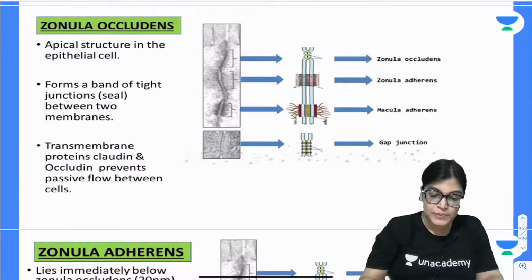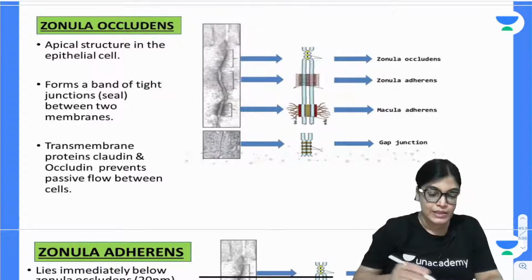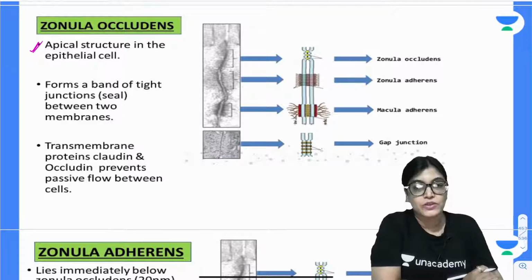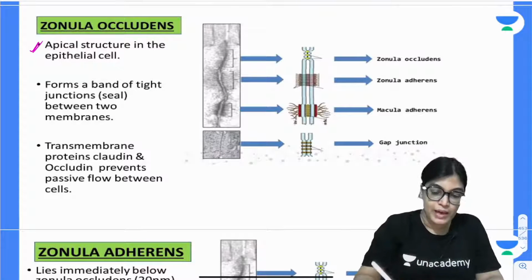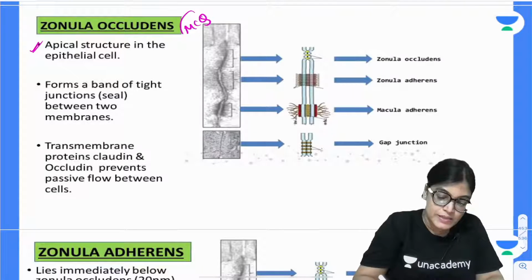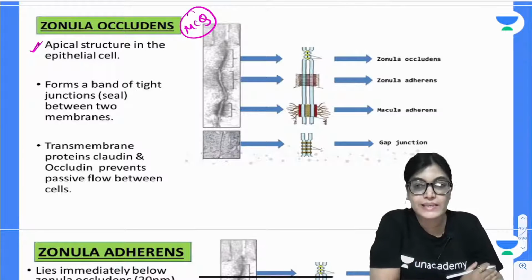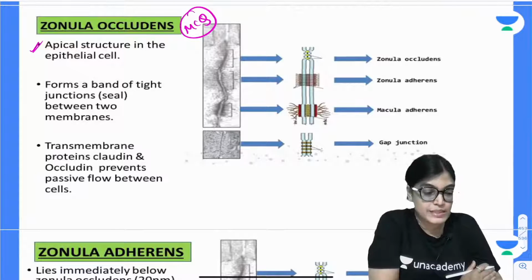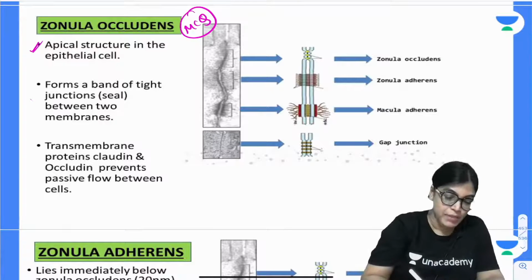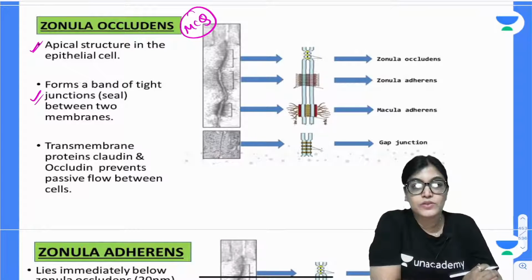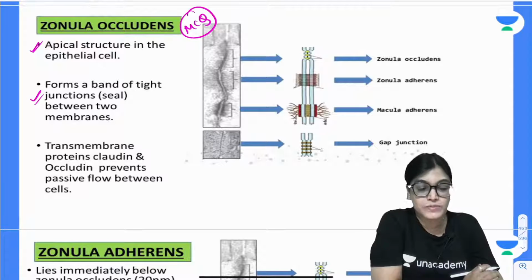My dear aspirants, when I am talking about Zonula Occludens, on which part of the epithelium is it present? The first important point for the MCQ is that it is present in the apical part of the epithelial cells. It forms bands and a tight junction. By the name only, it means occludens. What do you mean by occludens?